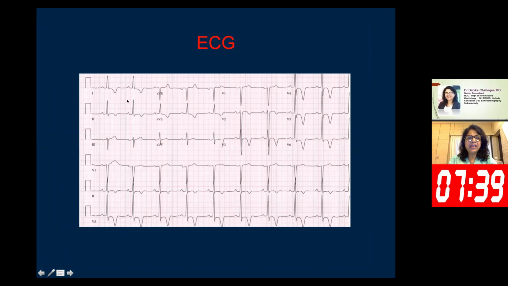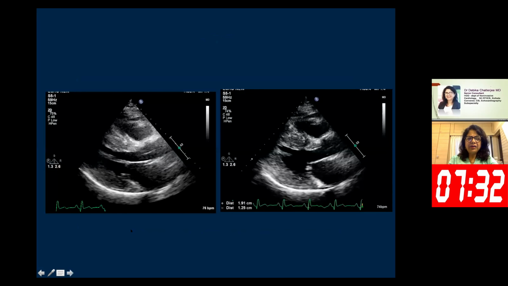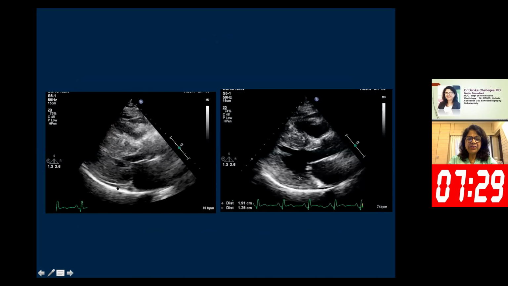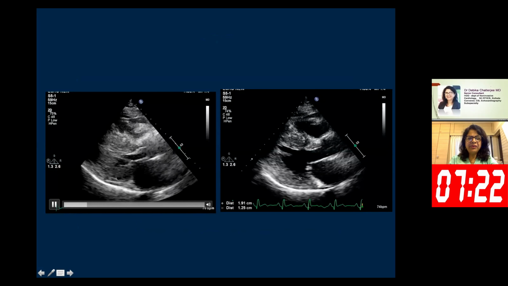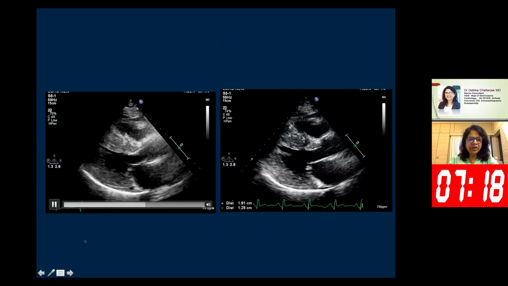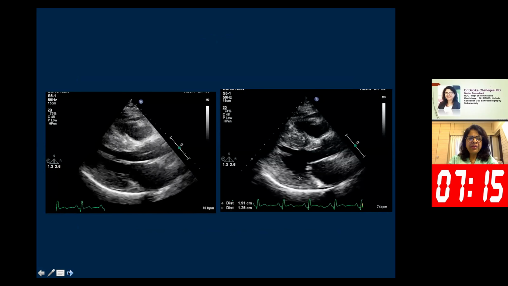His ECG showed ST depression and symmetrical deep T wave inversion in V3 to V6 and lead 1 and aVL, suggestive of hypertrophic cardiomyopathy. While doing the echocardiogram, in the parasternal long axis view, I got asymmetrical septal hypertrophy. The septum measured 1.91 and the posterior wall 1.25 centimeter. LV systolic function was good with no regional wall motion abnormality.